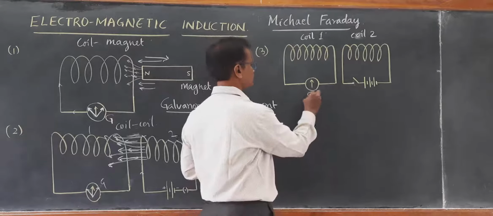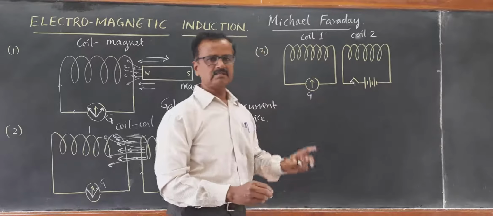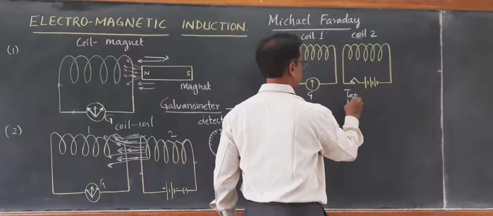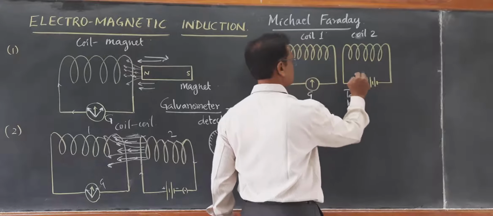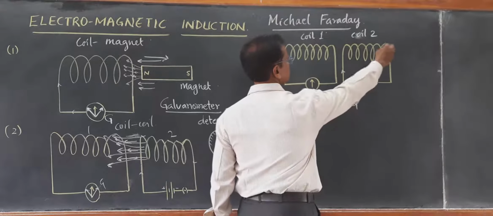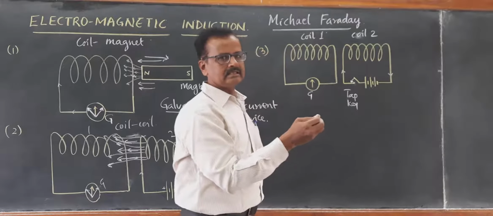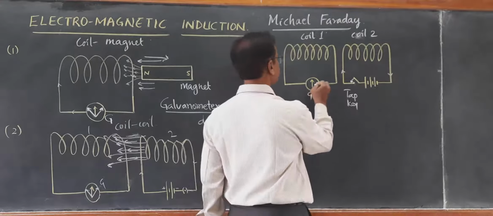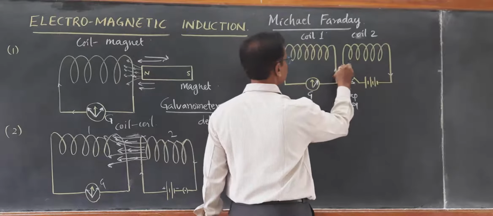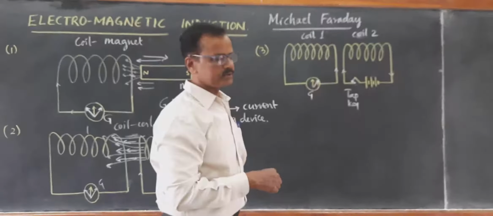Again, this is the galvanometer. The moment he closed this, this is called a tap key. By just tapping the key, the circuit is closed. When the circuit is closed, suddenly there is a flow of current in coil number 2. This led to deflection in the galvanometer of coil number 1. Suddenly there was a current, in one direction.